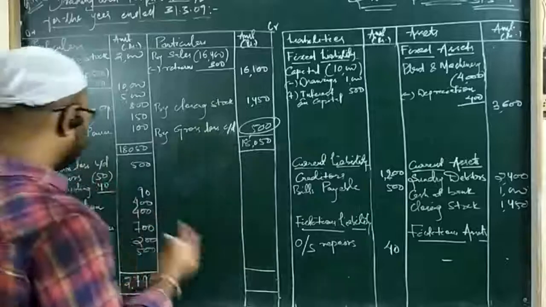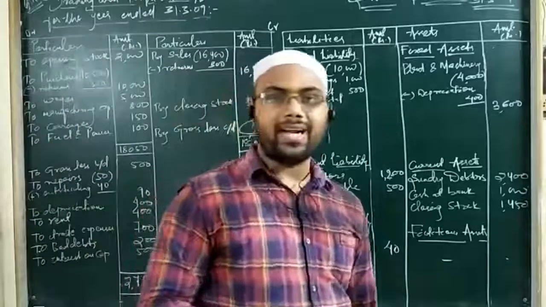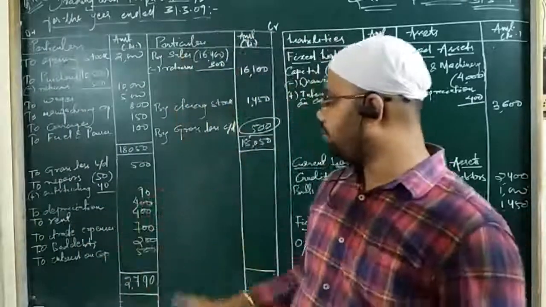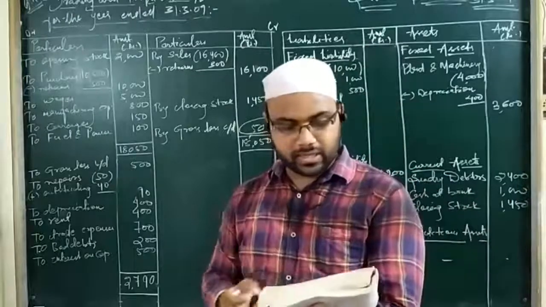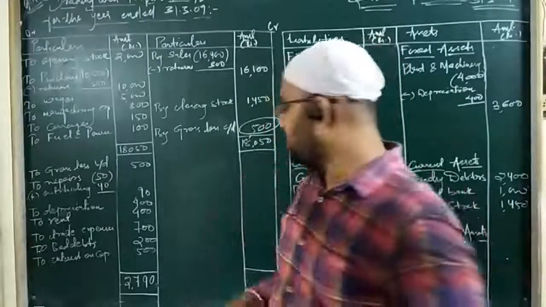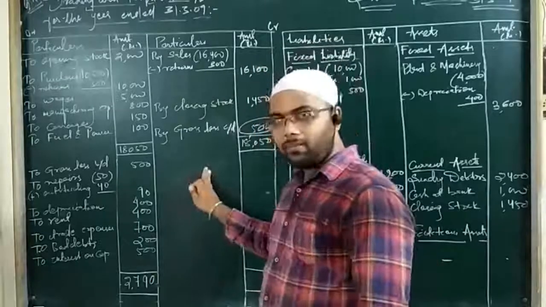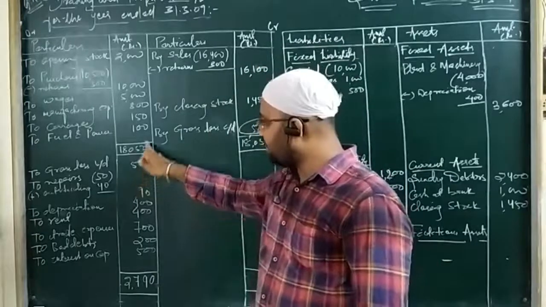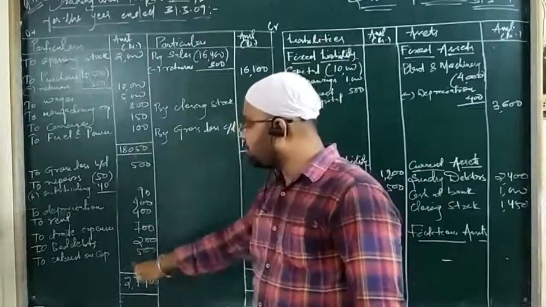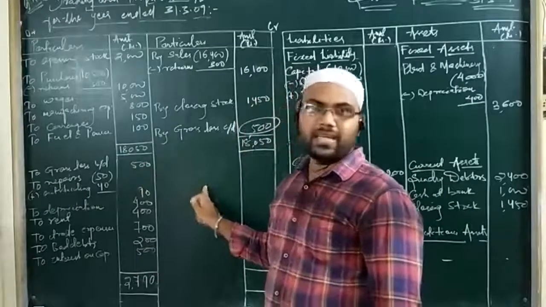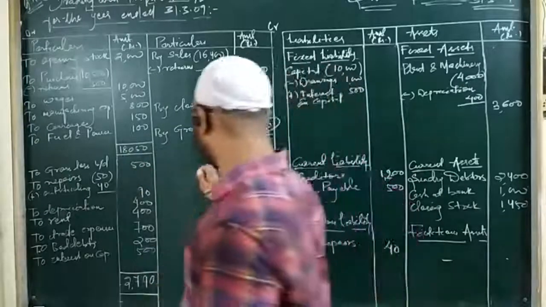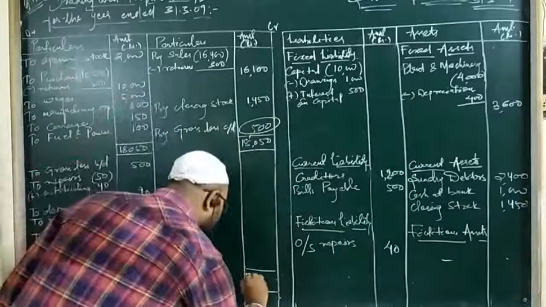So see, if there is no income, then the total indirect expenses including gross loss will be your net loss. Let us see whether we are getting the answer or not. Yes, our answer is correct. This total amount is our net loss. Understood? Since there is no indirect income, there is gross loss put on the debit side. This total of the expenses and gross loss is to be taken as net loss, because there is no single item there. So this is the highest total.